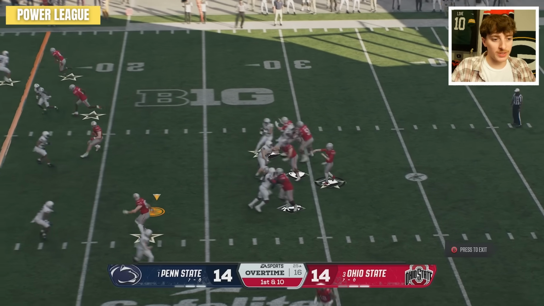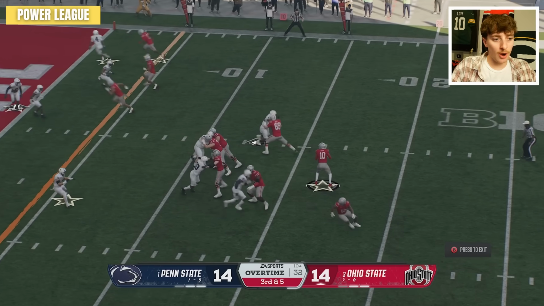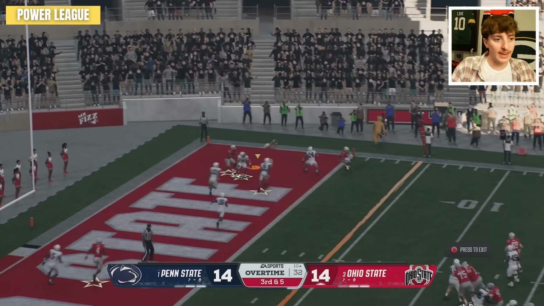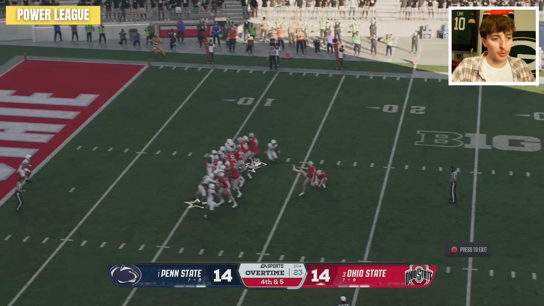Now we've reached 2nd overtime where teams have to go for 2 now. Ohio State starts with it with a gain of 6. Will we see our first stop to a field goal? Julian Sayin, end zone, not there. 4th and 5. Penn State holds the Buckeyes to 3. They put a touchdown on the board.